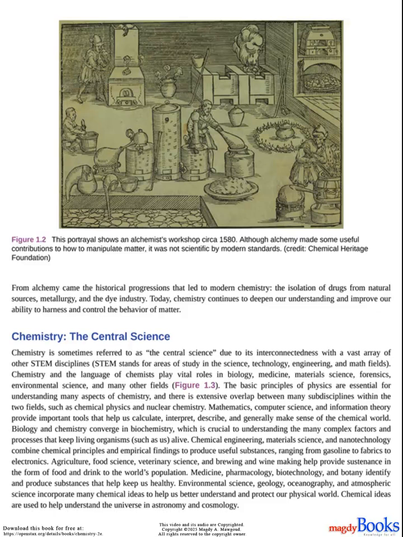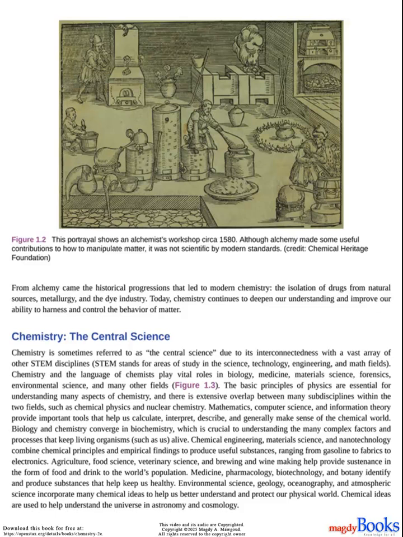Figure 1.3. The basic principles of physics are essential for understanding many aspects of chemistry, and there is extensive overlap between many subdisciplines within the two fields, such as chemical physics and nuclear chemistry. Mathematics, computer science, and information theory provide important tools that help us calculate, interpret, describe, and generally make sense of the chemical world. Biology and chemistry converge in biochemistry, which is crucial to understanding the many complex factors and processes that keep living organisms, such as us, alive.